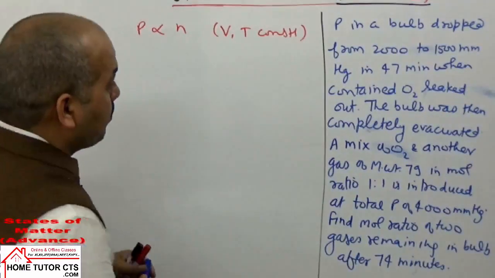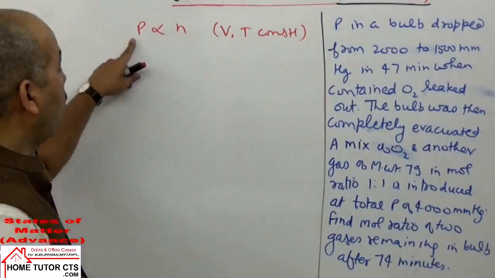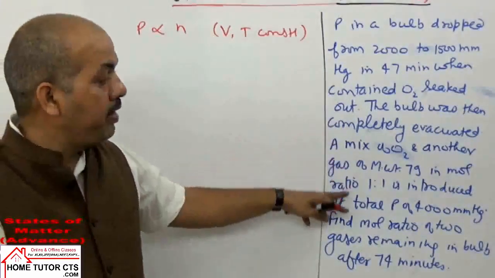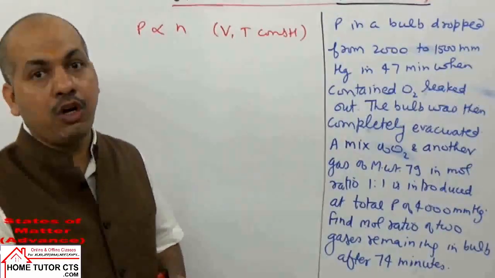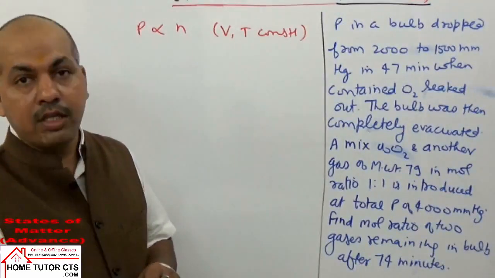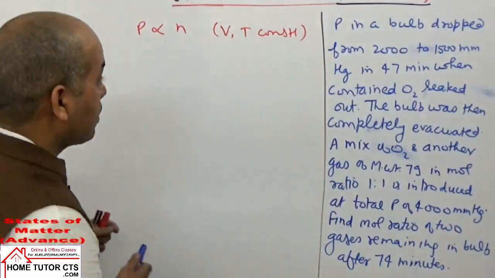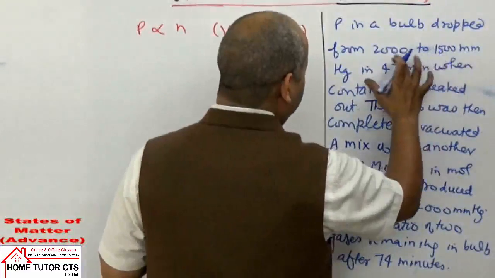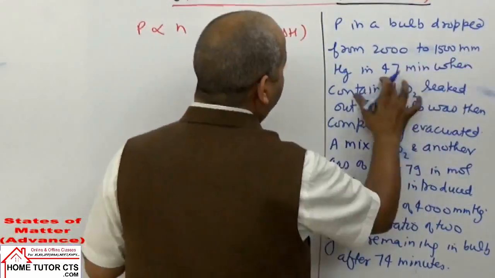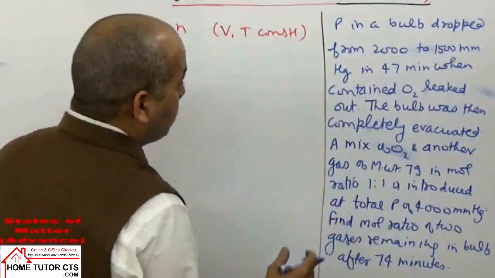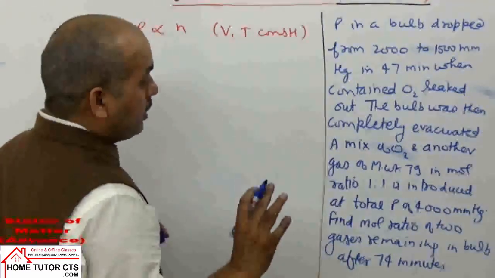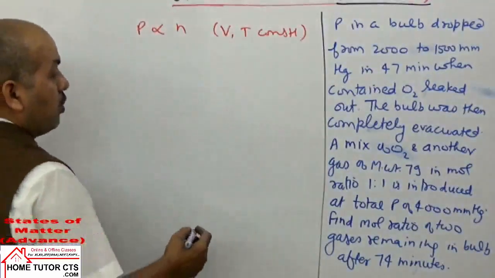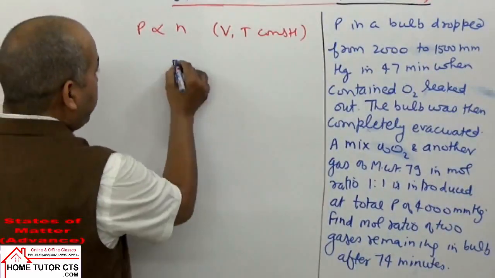So what you can take here in solving this question, we will use the same point. For the gas, the pressure of the gas remaining in the bulb will be in the same ratio as the moles remaining of the gases in the bulb. Now in first case, the pressure was given 2000 decreasing to 1500 millimeter mercury in 47 minutes. Now in second case, the bulb is completely evacuated and then filled with O2 and another gas of molar weight 79. So let us take the second case.